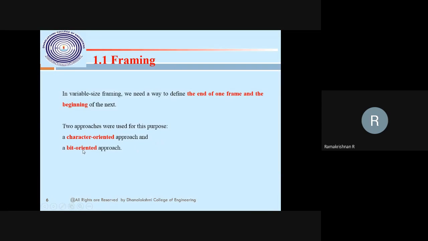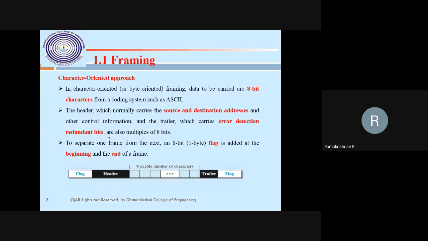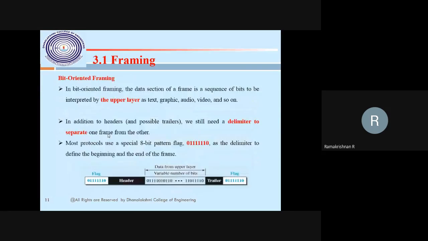That means one bit will be added. When to be added: 0 followed continuously by 5 ones in the content of the frame, then it is added like this. Finally it is unstuffed, the zeros will be eliminated, then the actual message will be delivered. But if it is character oriented, similarly, some escape character can be added. If the flag appears as content, then an escape is added. That will be unstuffed. This is framing, not flow control.